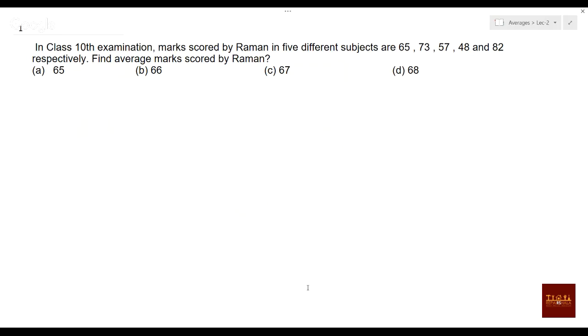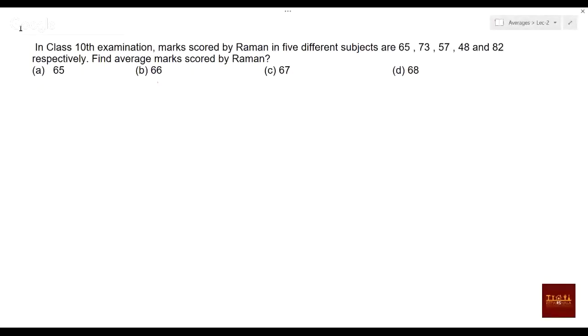Please tell me the answer. 65. Okay, very good. How to solve?